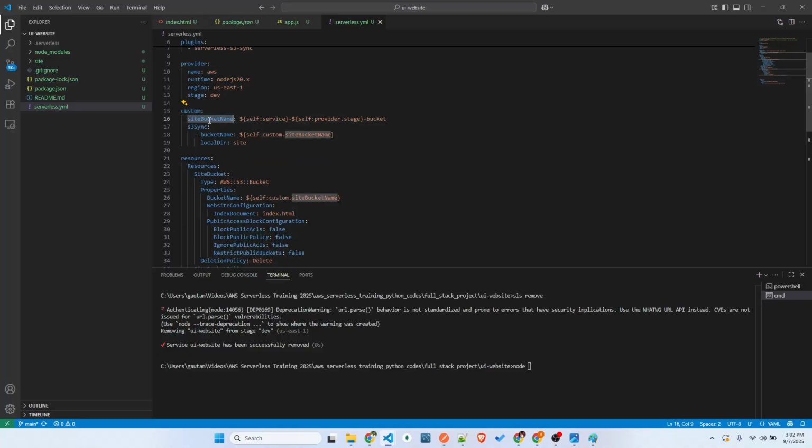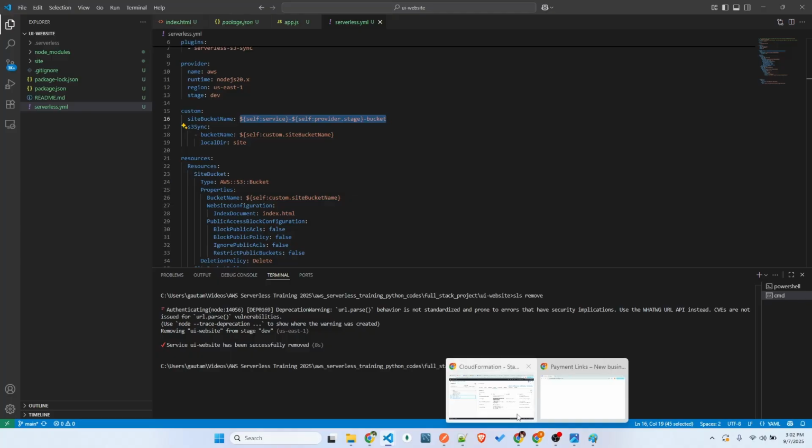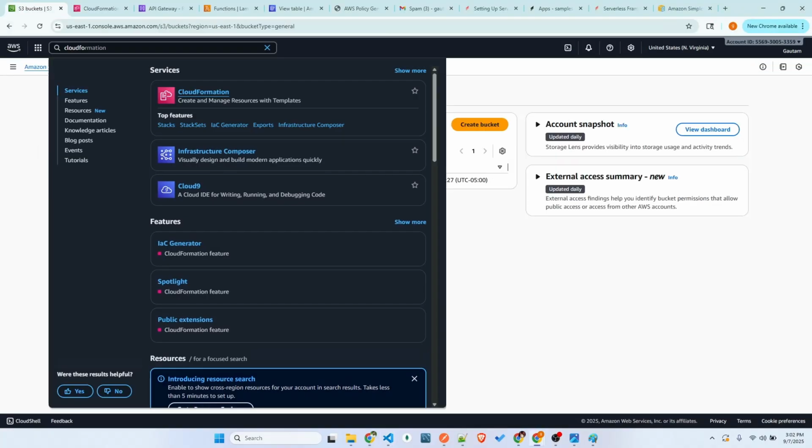This is to get the bucket name. We are going to create an S3 bucket, and we are going to deploy this front end to that bucket. And this S3 bucket has a good feature, like I'll show you. I think I didn't delete the S3 bucket.